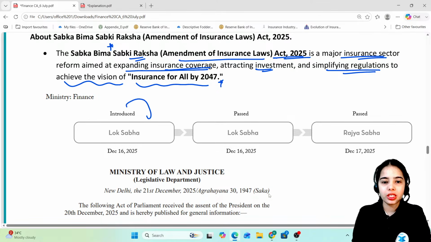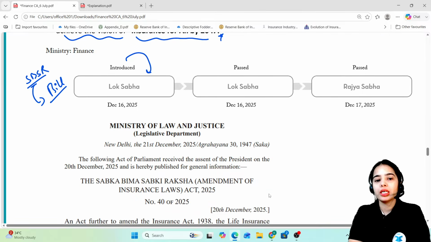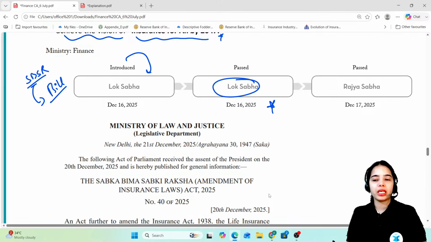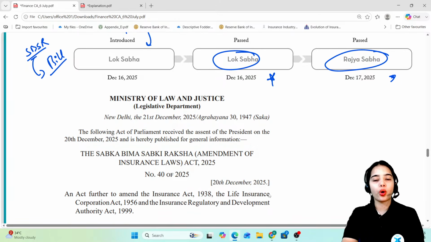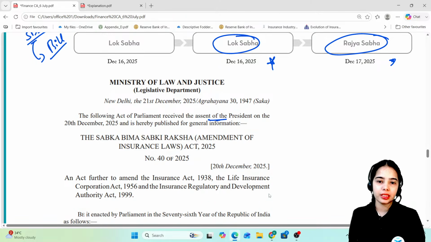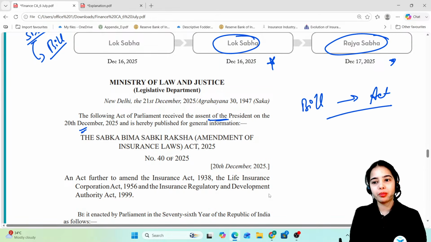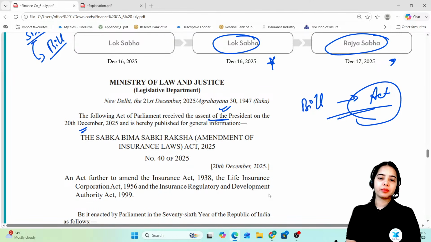So it was introduced in the Lok Sabha. The bill Sabka Bima Sabki Raksha was introduced in the Lok Sabha in December 2025. Then it was passed by the Lok Sabha on the same day. Then it was passed by the Rajya Sabha the next day, and it got the assent of the President on the 20th December 2025. With the approval of Parliament and the assent of the President, this bill became an act, that is the Sabka Bima Sabki Raksha Act.